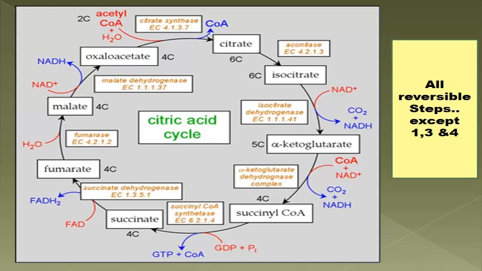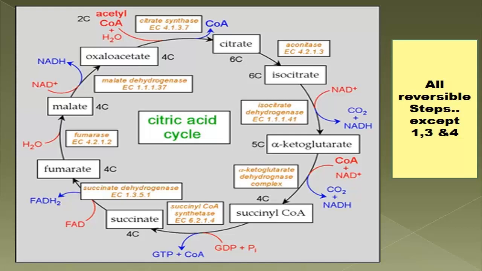Now what happens then? We get alpha ketoglutarate, and the enzyme is isocitrate dehydrogenase. And there is another peculiarity about isocitrate dehydrogenase: it can utilize NAD plus, and the final product is NADH, and it can also utilize NADP plus, and then the final product will be NADPH, according to the type of isoenzyme. So according to the type of isoenzyme, it can utilize both NAD plus and NADP plus. This is a common question for MD students and an honors question for MBBS students.